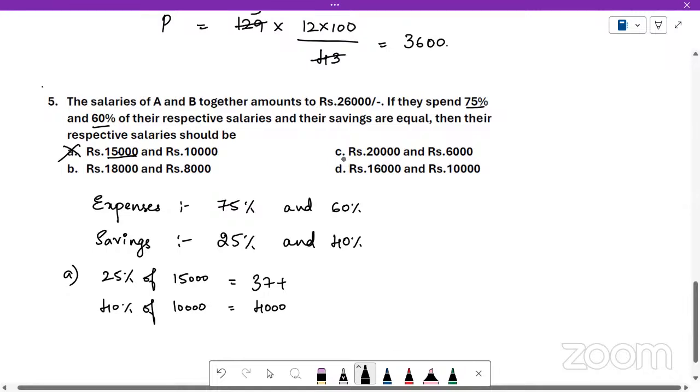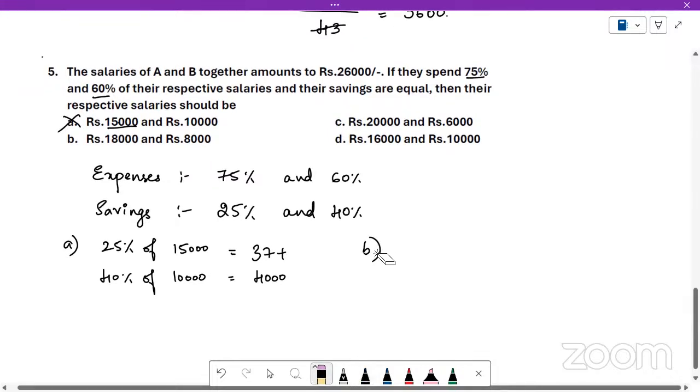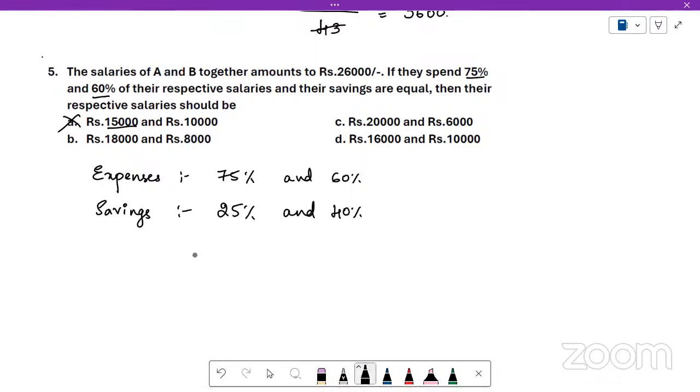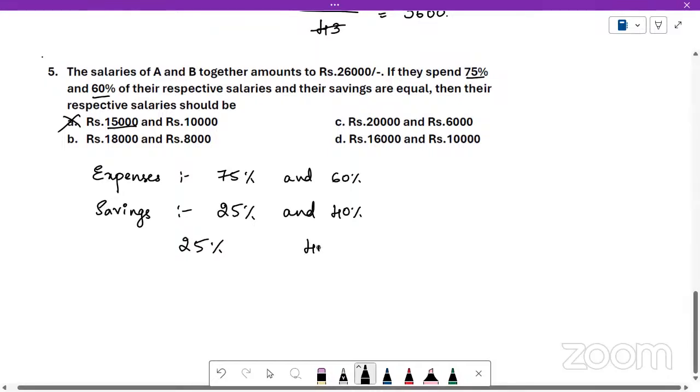Okay. So now check option B. In this, what is 25% and 40%? 40% of 8,000 is 4 into 8, 32, so 3,200. 25% of 18,000 is not the same. So for option B, we are supposed to find 25% of the first option and 40% of the second option. For option A, 25% of the first option is 37 something, whereas 40% of the second number is 4,000. So option A is not correct.